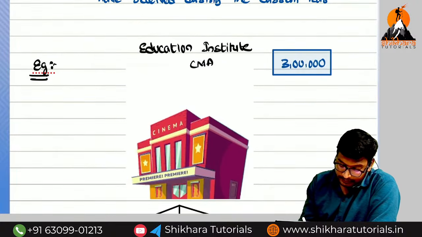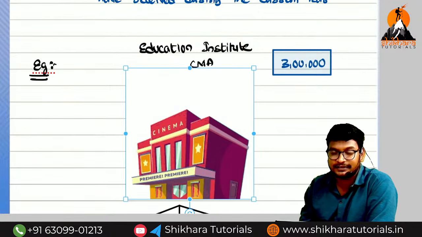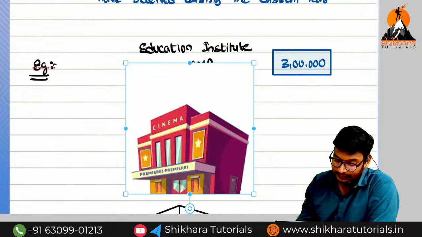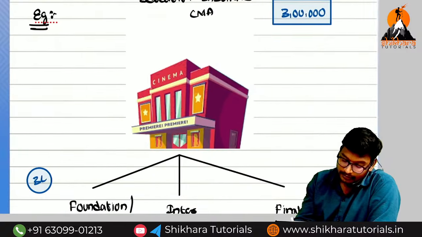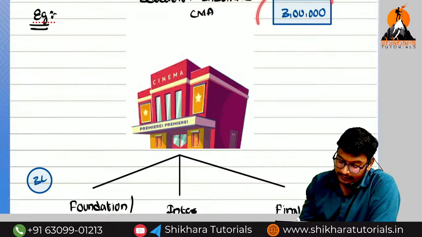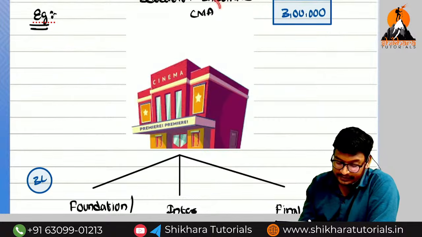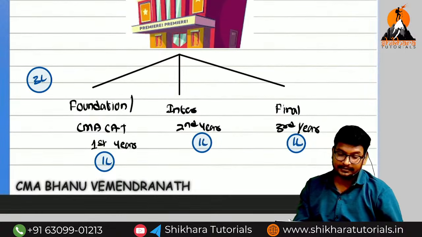Okay, now. So an education institute is there. Now we have started one education institute for CMA, like SHIKHARA. For the SHIKHARA we are coming to the competition. Not like SHIKHARA, Amma. Okay. Some of the people will collect the 3 lakhs. They will collect the 3 lakhs education fee for CMA. Total education fee, how much, Amma? 3 lakhs. But I am making it as a division.